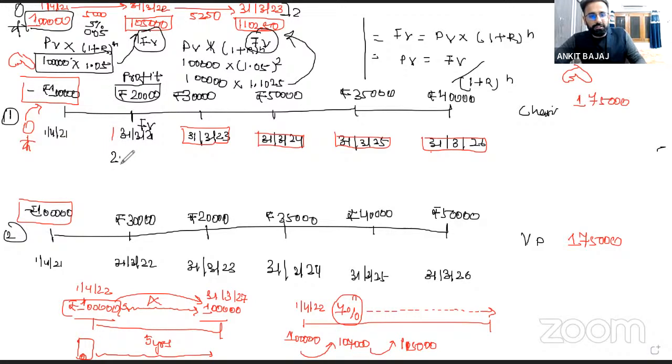Future value is 20,000. I have to use this formula. You just focus here. Future value is 20,000, and here I am taking a discounting rate of 5%. Why I'm taking the discounting rate, I will discuss later on. So you have to take a discounting rate. Rate is 5%.